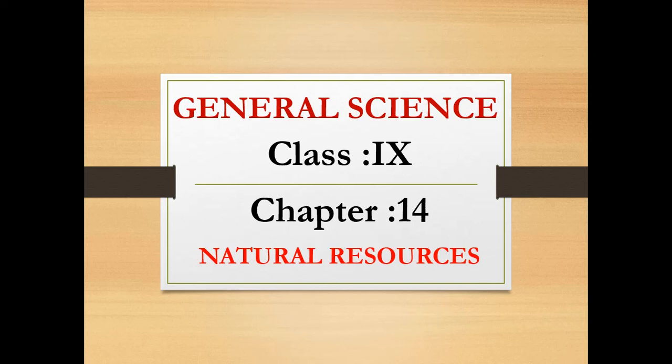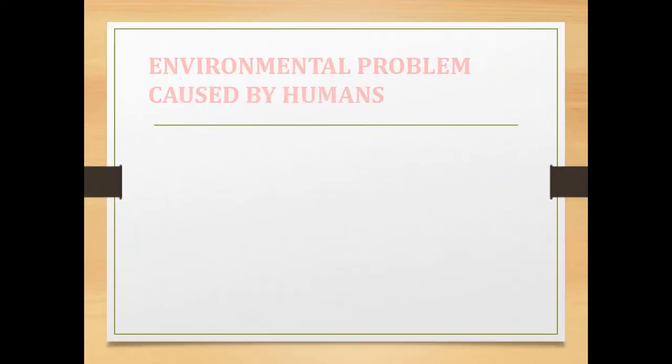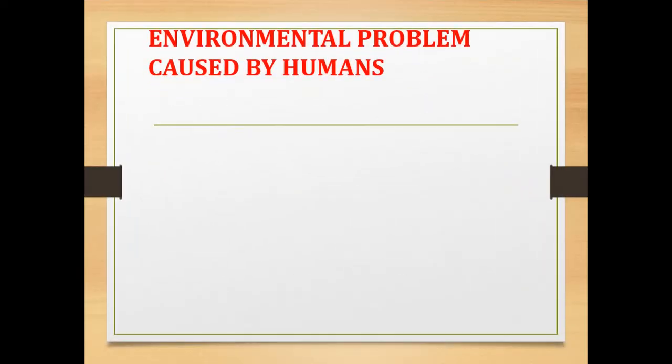Hello children, in the last part of the video we have seen about natural resources such as air and air pollution, the causes of air pollution and how we can prevent it. So today let's see about environmental problems caused by humans. Due to human activities, the environment gets affected.